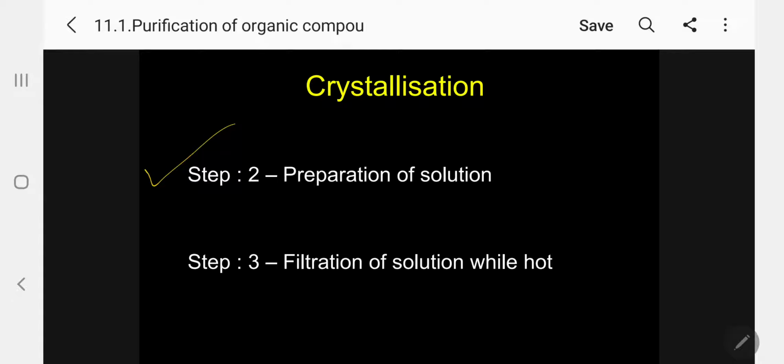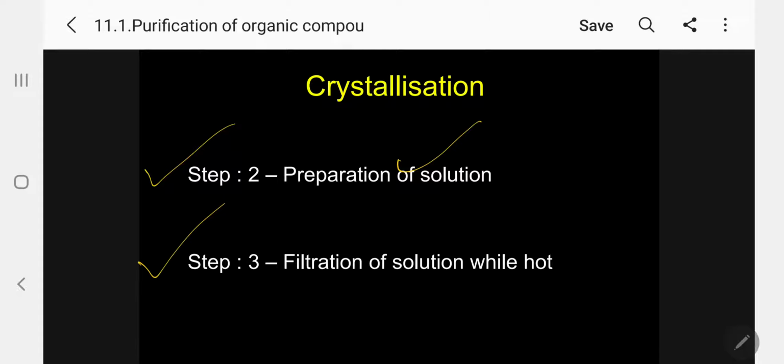Then heat it, placing the beaker on a tripod stand, and with the help of a burner boil the solution. After boiling, the solution is prepared, that is, the solid is soluble in the solvent.